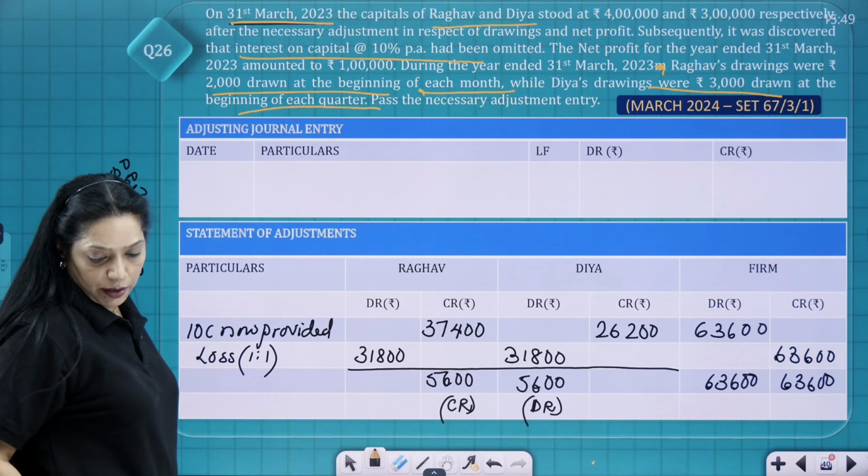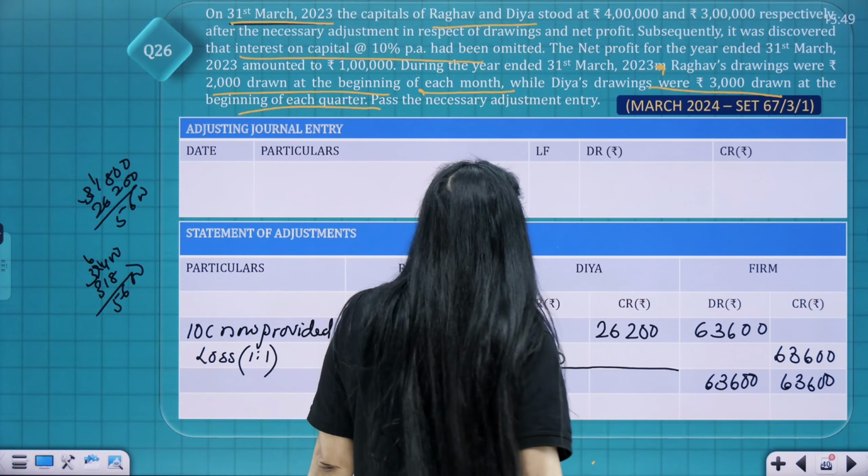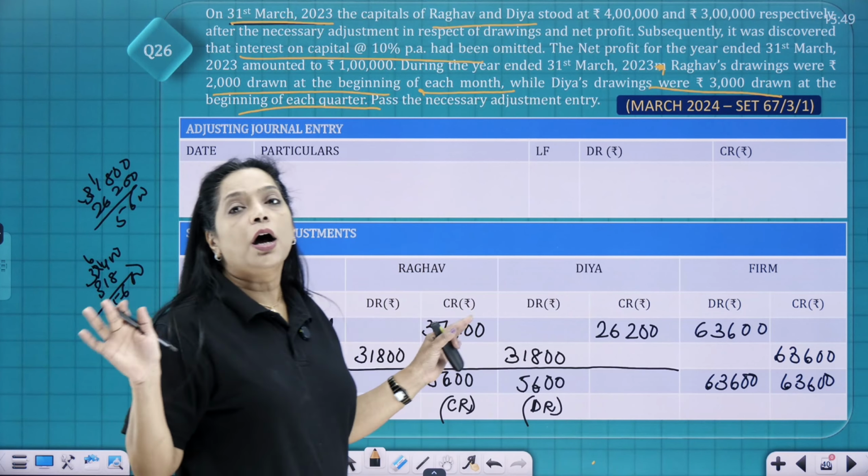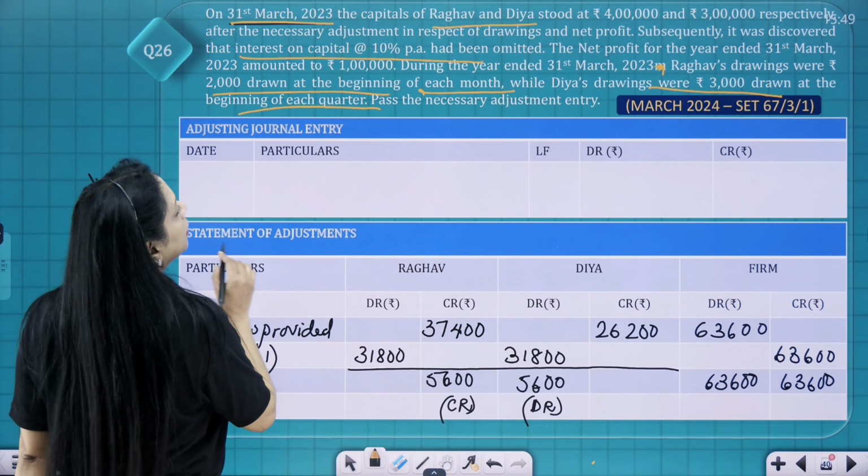So your journal entry is Diya's capital account debit to Raghav's capital account. The word fixed is not given, so it's fluctuating.